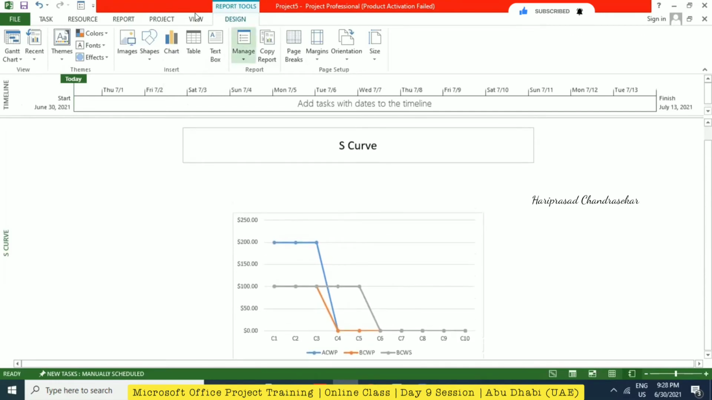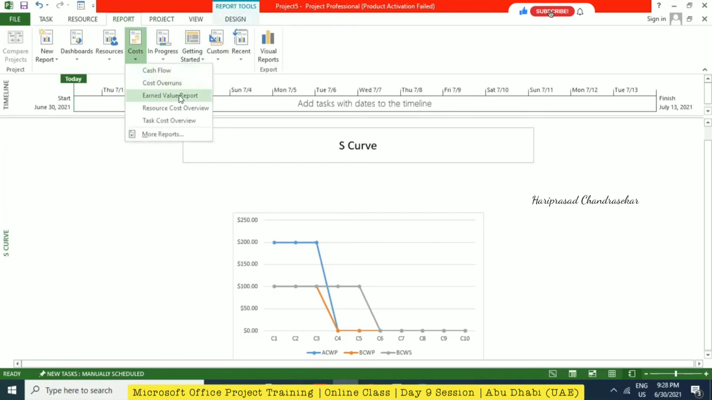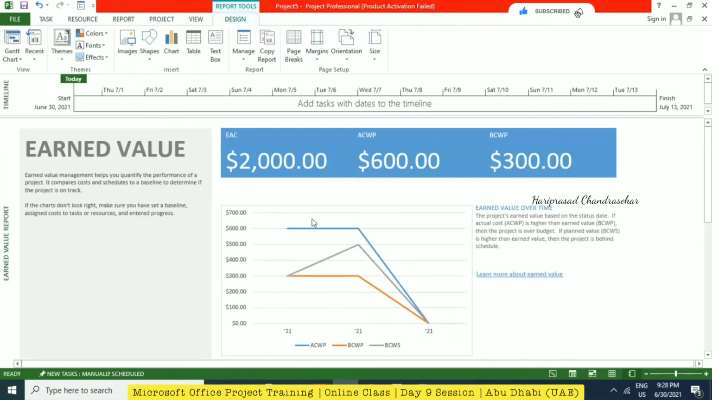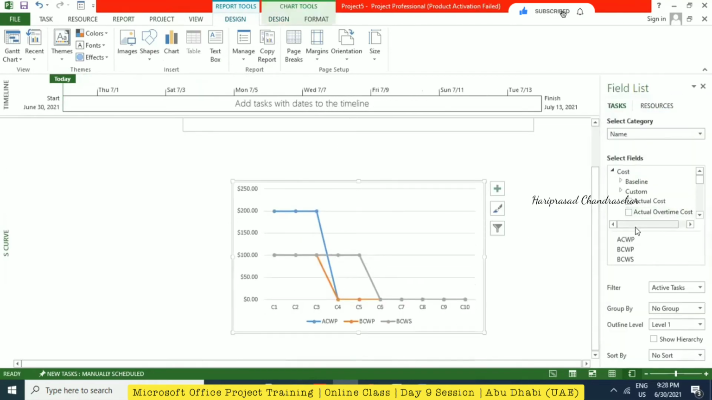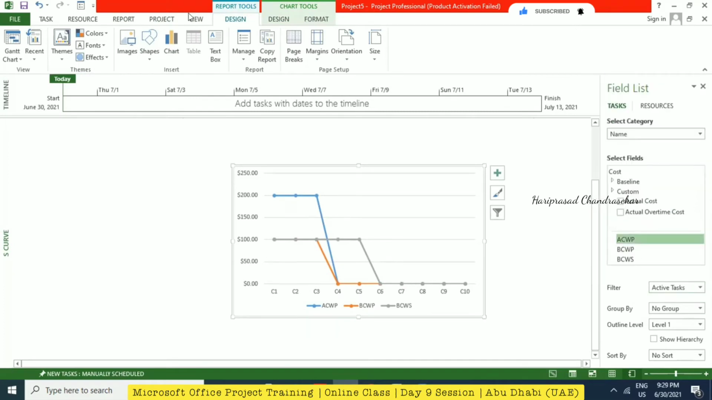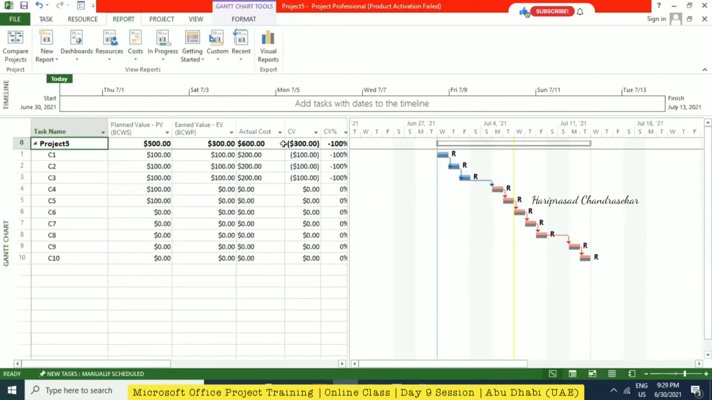We can customize the report also. It will come here in the custom section as the S curve. So it is like this, ACWP, then BCWP, BCWS. Okay, now you understood the concept of earned value analysis and how to see the values.